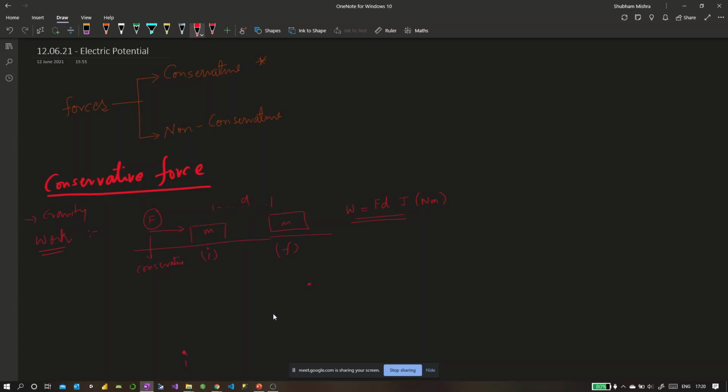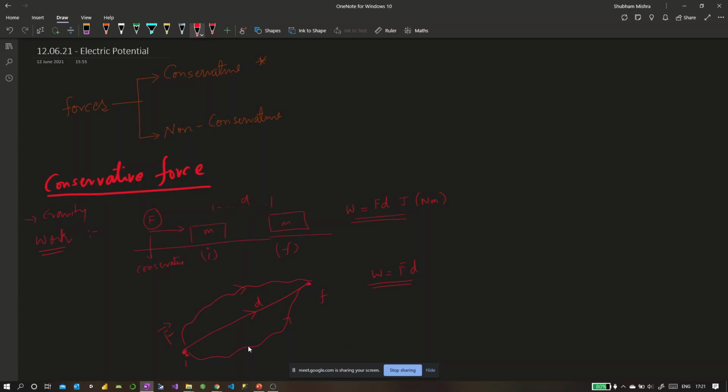So let's say this was my initial point and this was my final point. Now, if I move this object along this straight line by distance d, or let's say I move along this zigzag line or along this line, and the force applied is constant, of magnitude F, the work done would always be F into d. So if the force is conservative, the work done does not depend upon the path followed. It only depends upon the distance between the initial position and the final position.